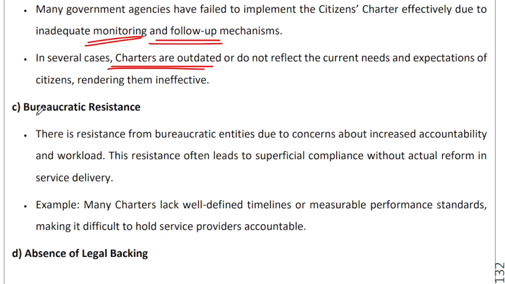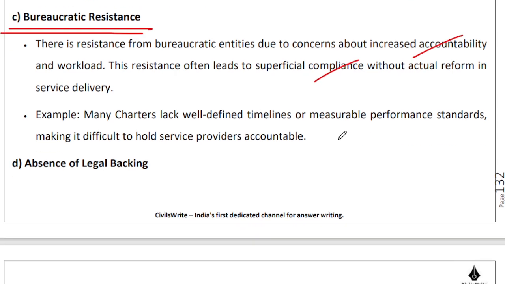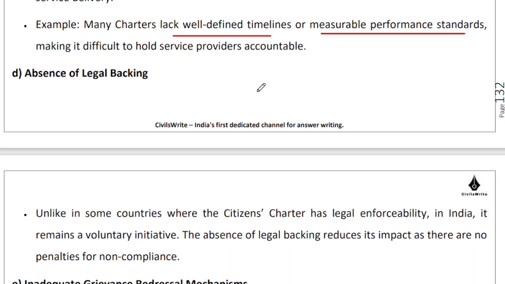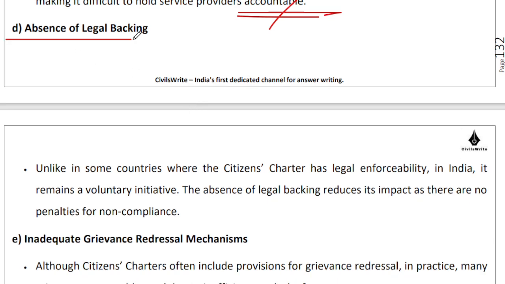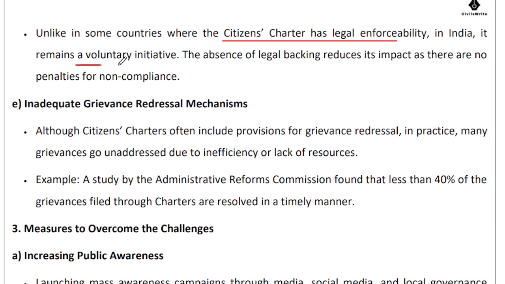There has to be a bureaucratic resistance which needs to be overcome, right? There has to be this sense of accountability. There has to be this sense of compliance, true accountability that should inform the working of our administrators. We need well-defined timelines. We need measurable performance standards, and we need to make sure that we are holding people accountable for delivery, right? There has to be a stronger legal backing. Right now we don't have much of it, right? So in a lot of countries, citizens charters are legally enforceable. In India it remains a voluntary initiative. We need proper legal backing procedures for it.